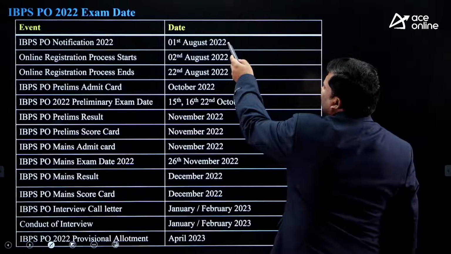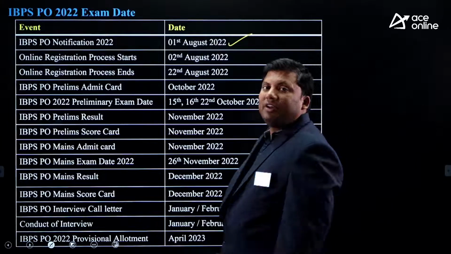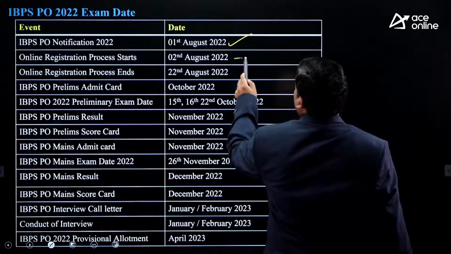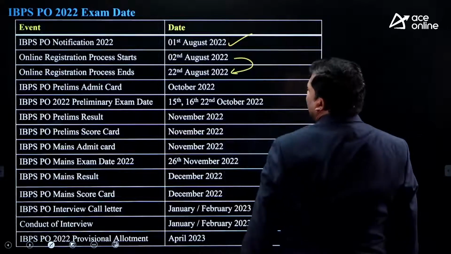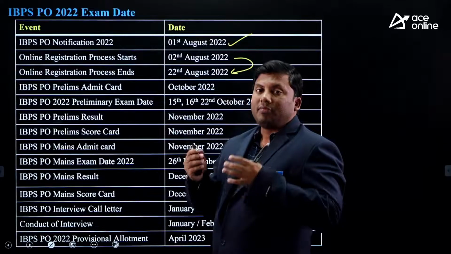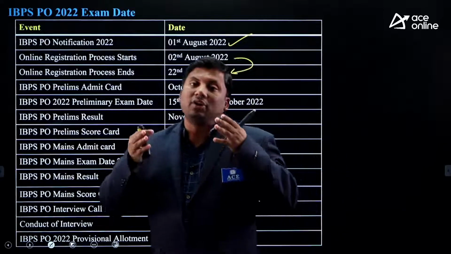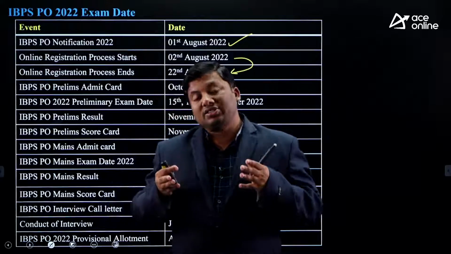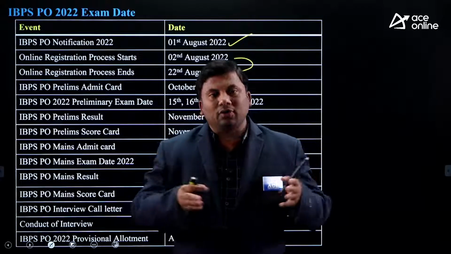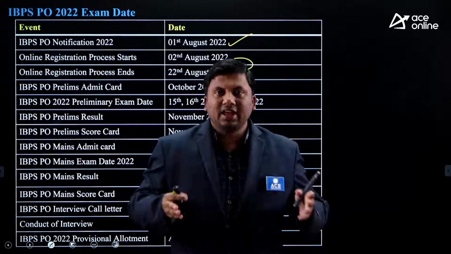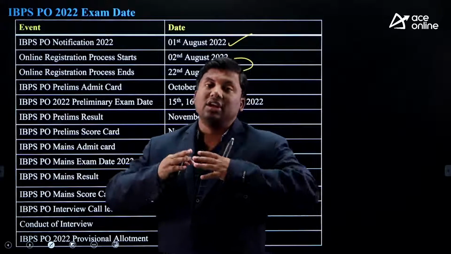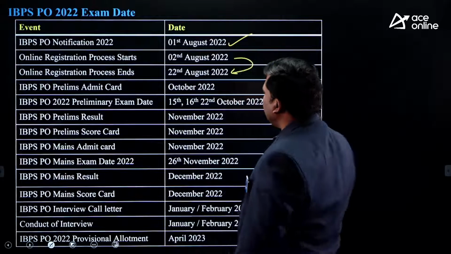IBPS PO notification, as you already know, was out on 1st August, and the registration will start from 2nd August and continue till 22nd August. Almost 21 days are there. When you are applying for the registration, please do not drag it till the end. At the beginning only, keep all your certificates and everything ready, and when you apply, ensure that you apply with 0 errors. These are the registration dates.